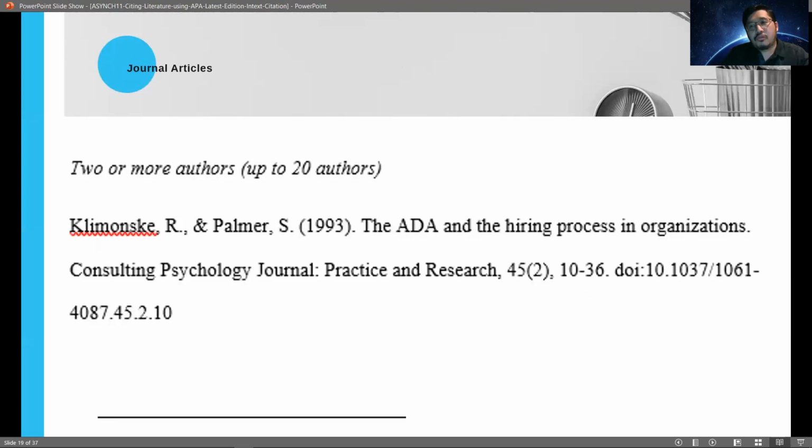Now, what if there are two or more authors in a journal article? We can have up to 20 authors in one journal article. So if that is the case, we state the names of these authors, and then it's followed by the copyright date. Then after that, we state the name of the article, then the name of the journal. Again, we state also the volume and the issue number, followed by the page numbers. And then after that, we state the hyperlink where we have accessed that particular journal.